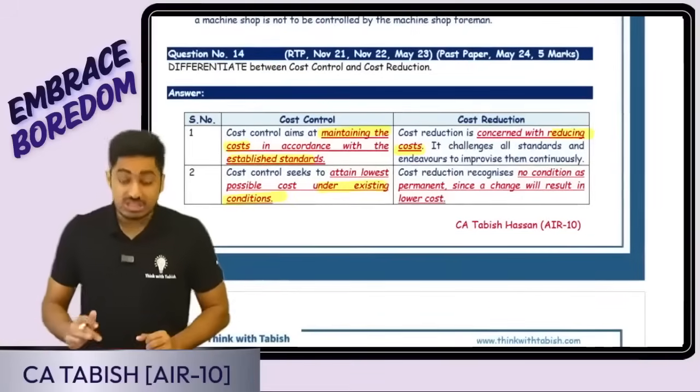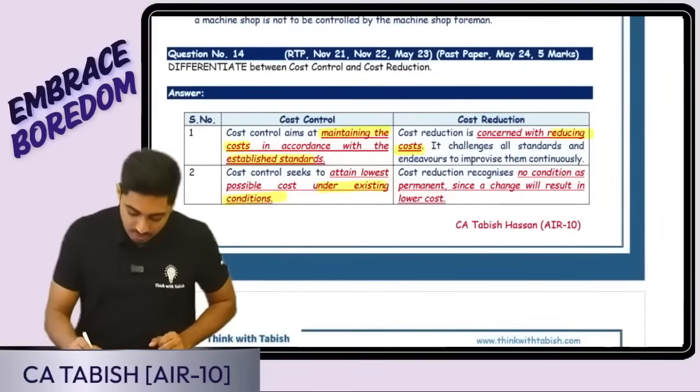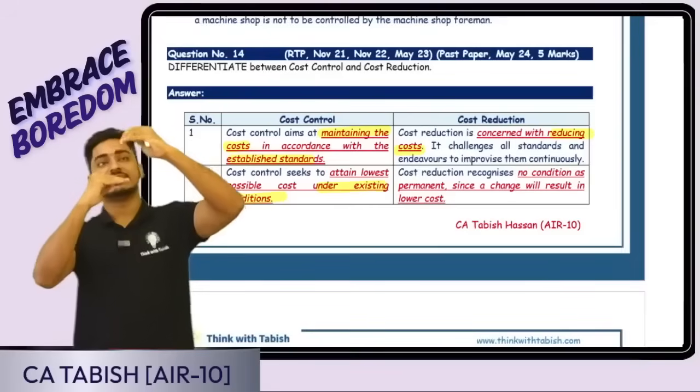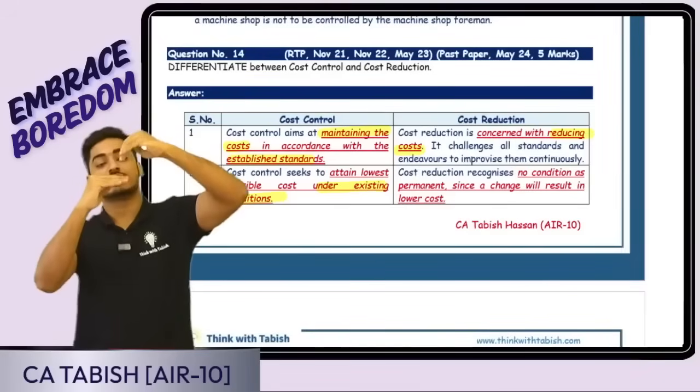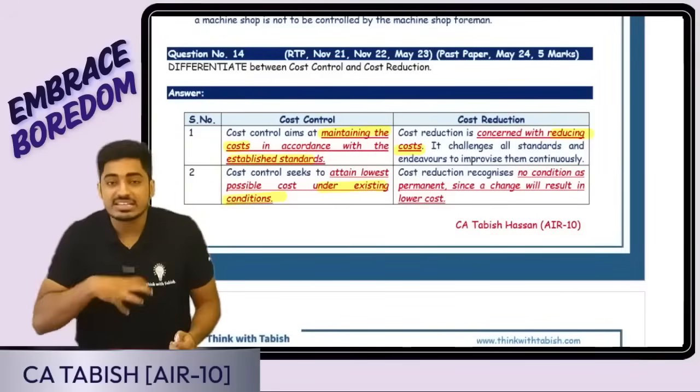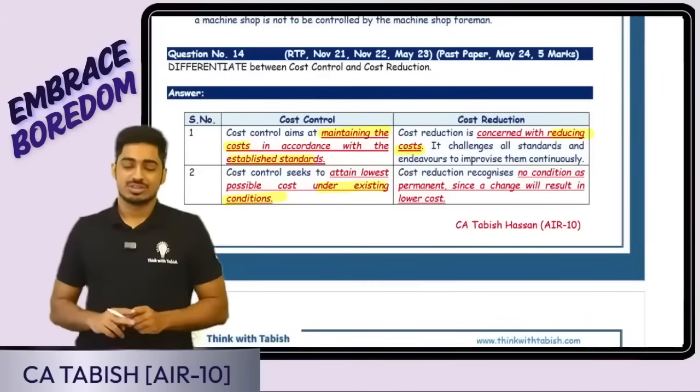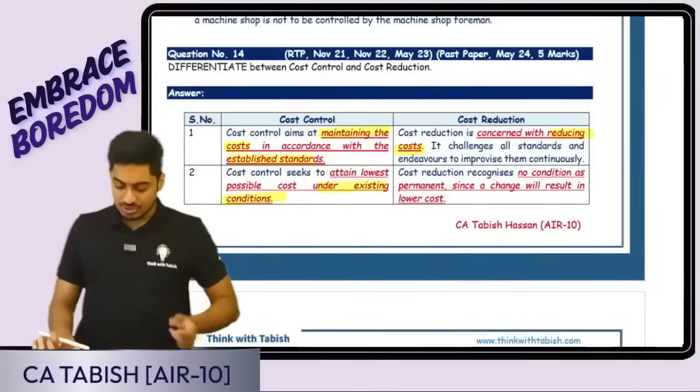Next question is going to be the difference between cost control as well as cost reduction. Cost control means I'm having a standard. I just try bringing my actual cost to the standard cost. Cost reduction means I am trying to bring in a permanent reduction in my cost. Cost control is a short-term approach. This is going to be a long-term approach.